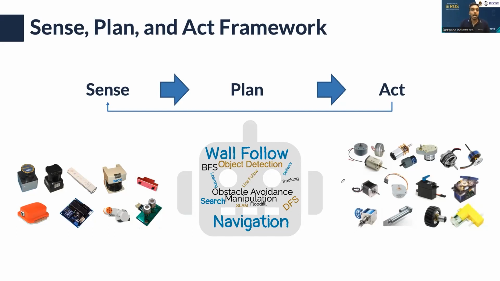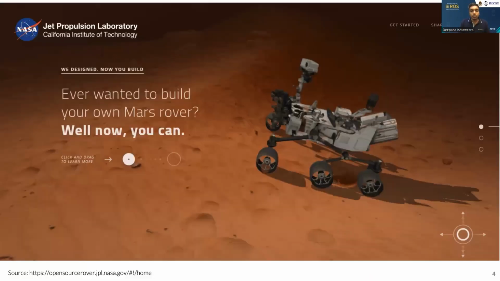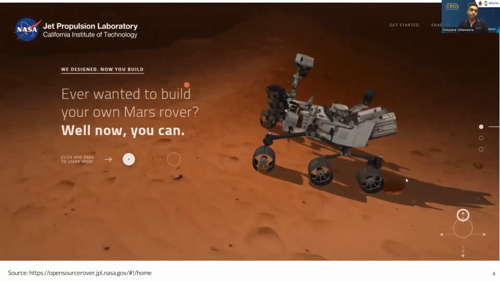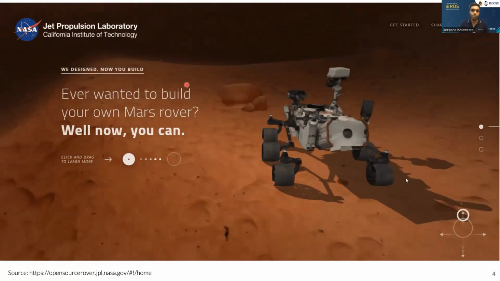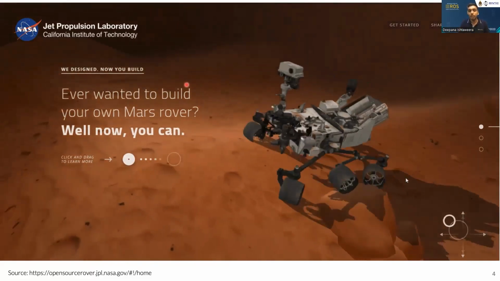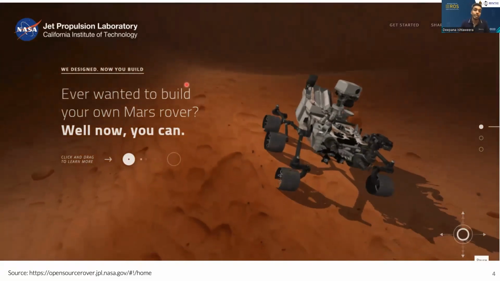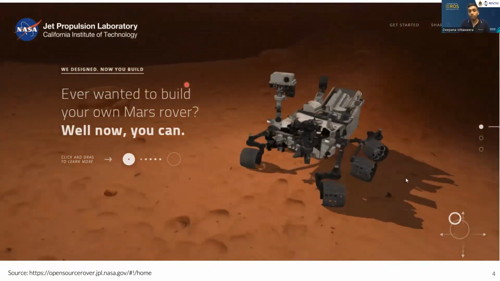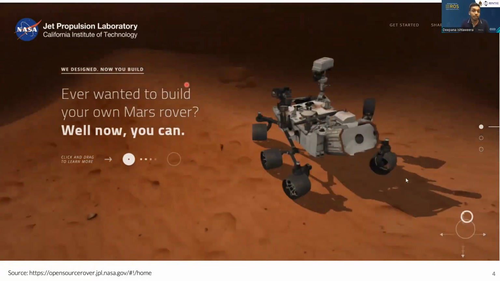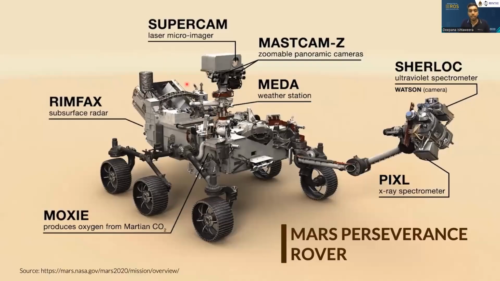So let's see how these sensors, actuators and planning happen in an example robot. This is the robot that is at the moment on Mars. This is the Mars Perseverance rover. I think you may even have heard about it or searched about it. In this robot, there are actually two robots inside. There's even a Mars helicopter inside, but we will first take this robot and analyze its sensors and actuators.